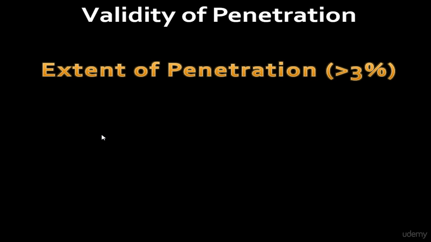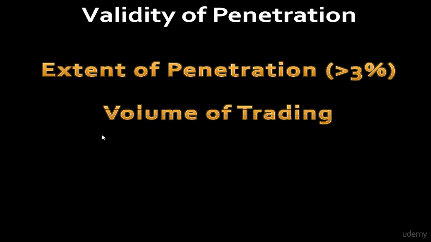The second important criteria for validity of penetration is the volume of trading. If the prices have moved by a margin of 3% beyond the line, it is not necessary for volume to have expanded much at that point in order to confirm the validity of the penetration. However, what is seen is that the breaking of an intermediate uptrend is usually attended by some visible intensification of trading activity. To this extent, an increase in volume may be regarded as confirmation of a decisive penetration.